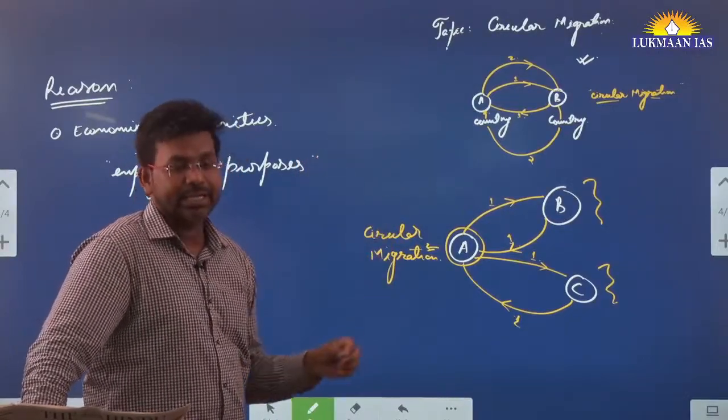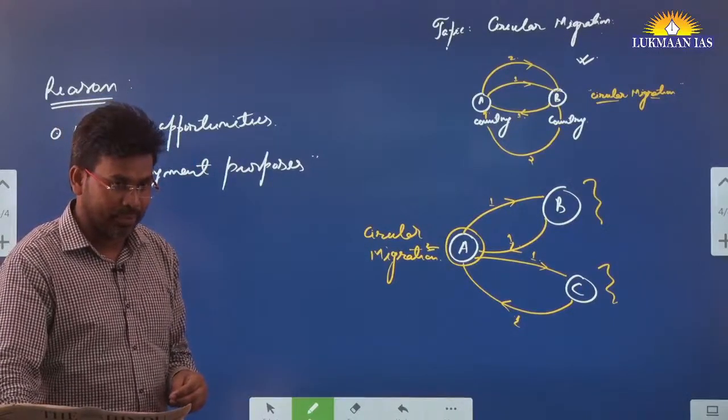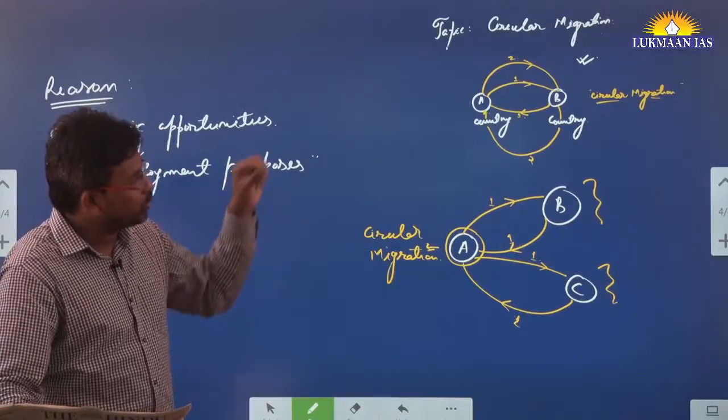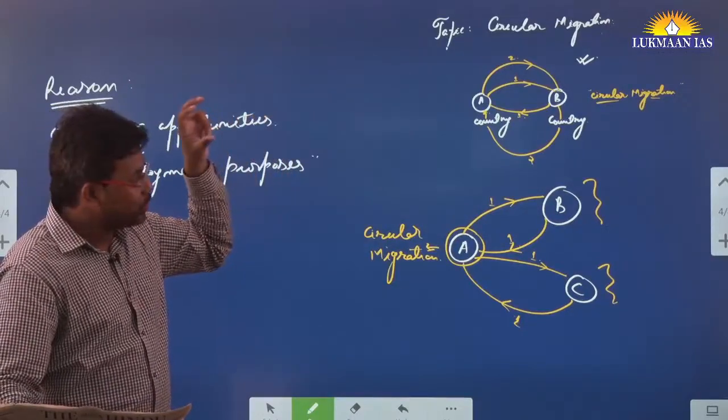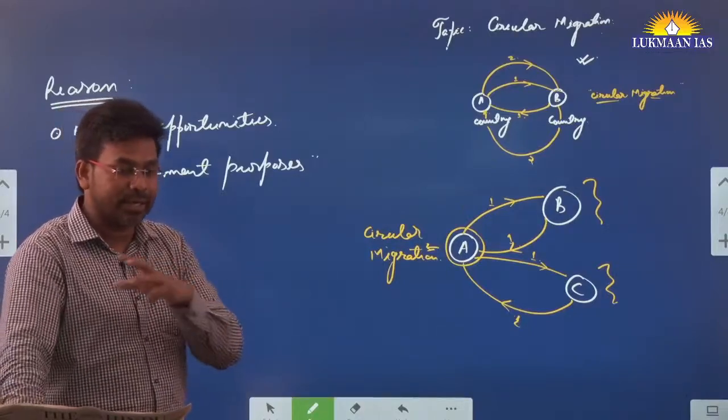But in this article they have also mentioned some issues that arise out of circular migration. People in the destination country are concerned about the influx of migrants from other countries.